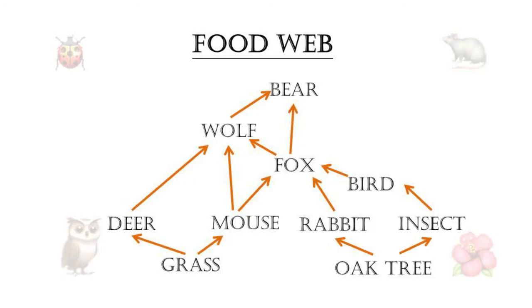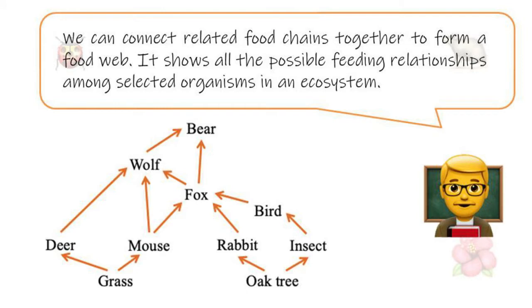After talking about the food chain, let's talk about the food web. Most animals feed on more than one type of organism. At the same time, a particular type of organism can be eaten by more than one type of organism. Therefore, the feeding relationships in an ecosystem are often complicated. We can connect related food chains together to form a food web. It shows all the possible feeding relationships among selected organisms in an ecosystem.